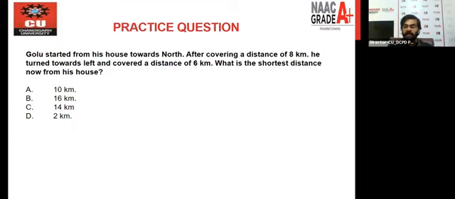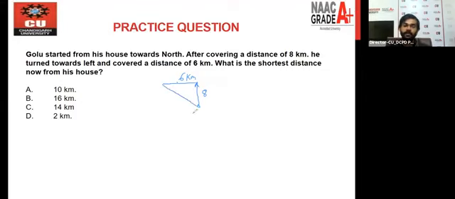So simply you will apply the Pythagoras theorem. We all know how to apply the Pythagoras theorem, right? So how can we apply it? Bolu started from his house toward north, meaning if this is the north direction, we all know. After covering a distance of 8 kilometers, he turned toward left. I mean, this is the left, right? And covered a distance of 6 kilometers, right? Now, what is the shorter distance now from his house? Okay, so this is the shorter distance.